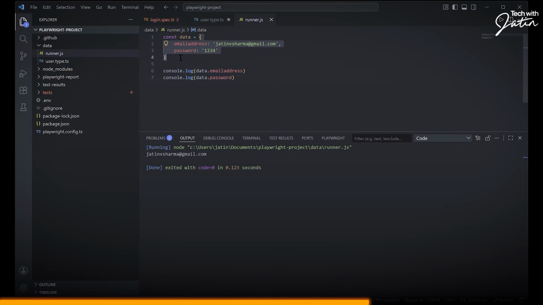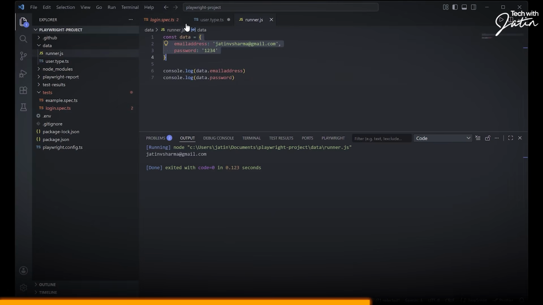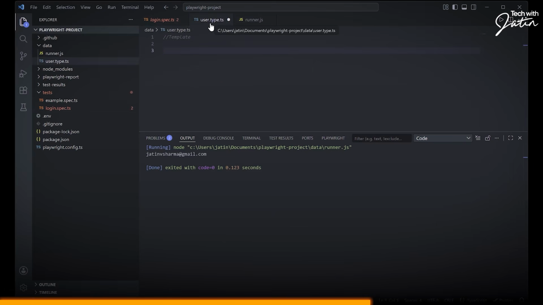If I'm able to create this kind of an object, and if I'm able to access it, if I'm just going to say data.email or data.password, I will be able to access the data from this guy. No? But this is JavaScript. We have to work majorly on the types. So I created a file which is called user.type.ts.